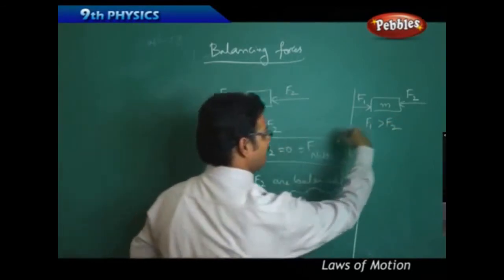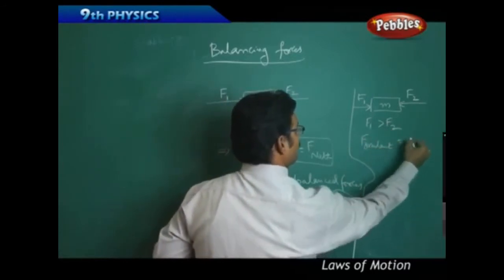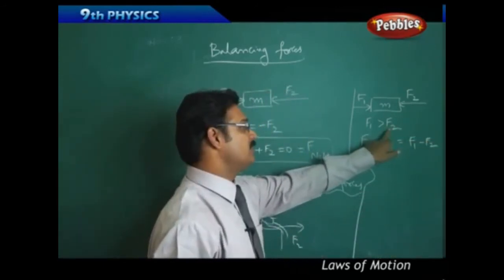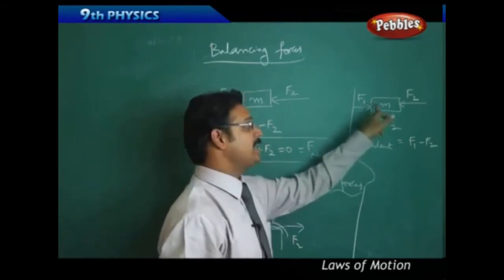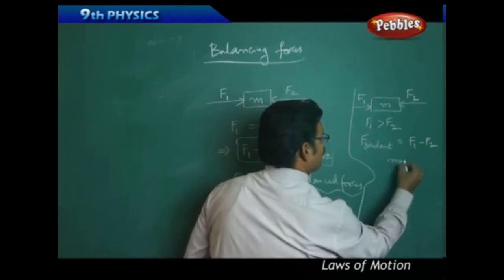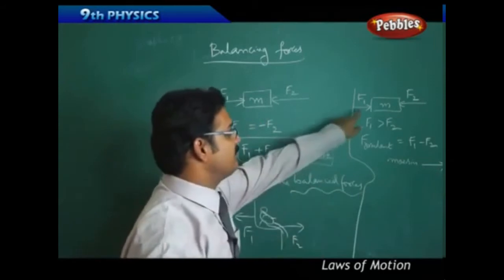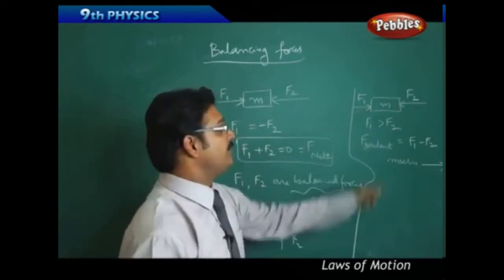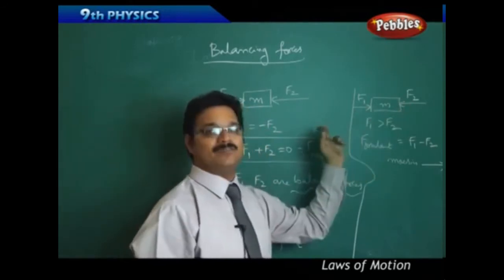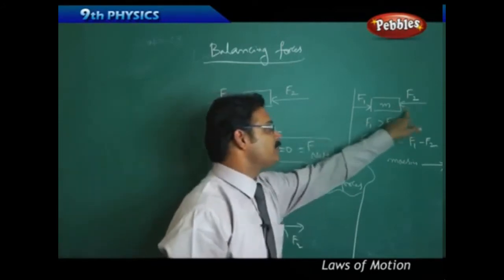Then what happens? There is a resultant force which is F1 minus F2, because F1 is greater and F2 is smaller. So the resultant force F1 minus F2 acts on the body, and the body moves in the right direction because F1 is towards right. If F2 is greater than F1, the resultant force is F2 minus F1. In that situation, the body moves towards left because F2 is towards left.